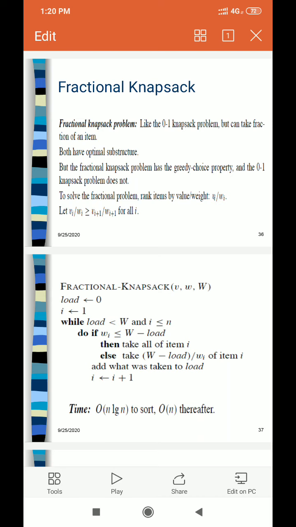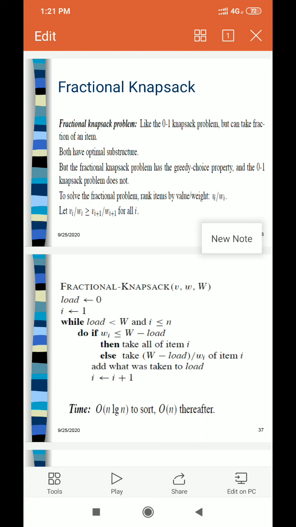In 01 knapsack, we had to take items in binary mode, whether the item is to be included in the knapsack or not. But in fractional knapsack, we can take a fraction of the item. So fractional knapsack should not be solved by the dynamic programming approach, because it does not consider the items in fractions. For the fractional knapsack problem, you must apply the greedy approach.